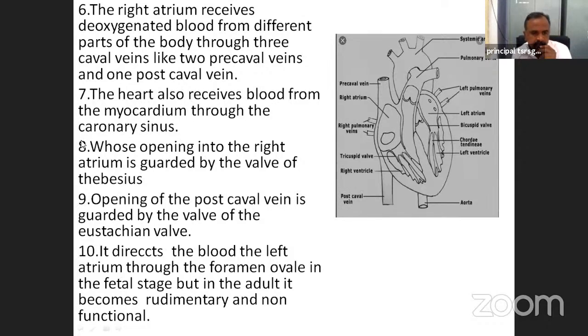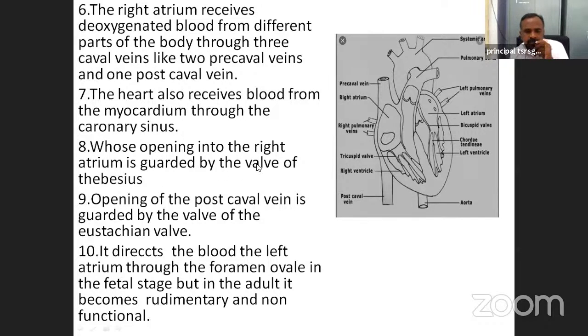Its opening into the right atrium is guarded by the valve of the coronary sinus. The coronary sinus opens into the right atrium.